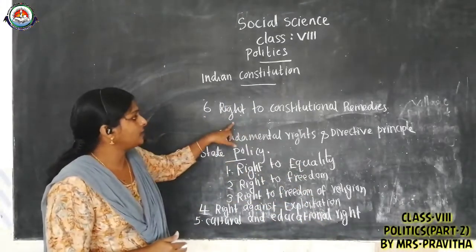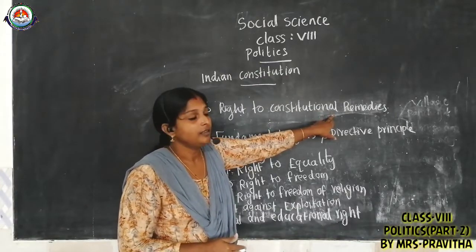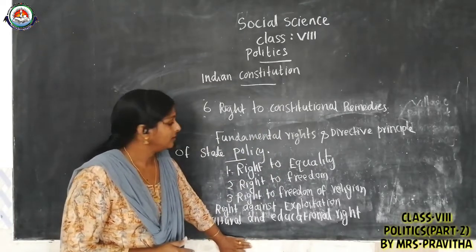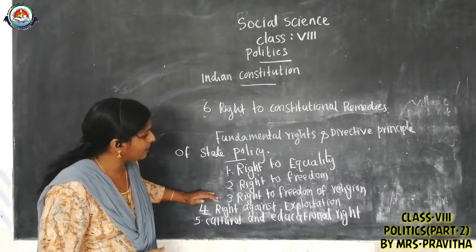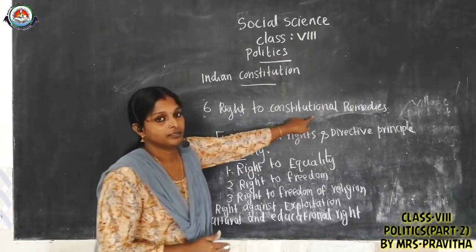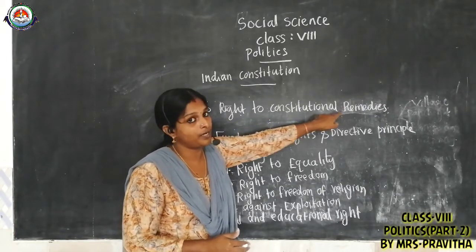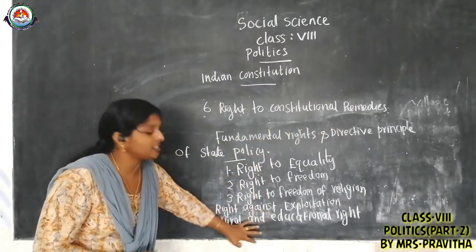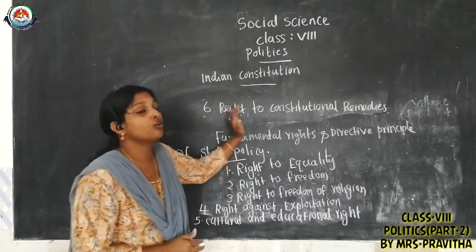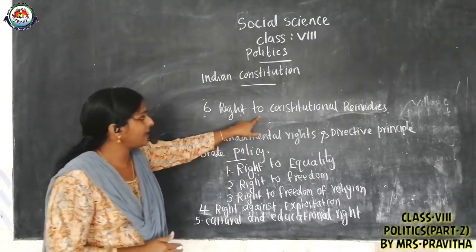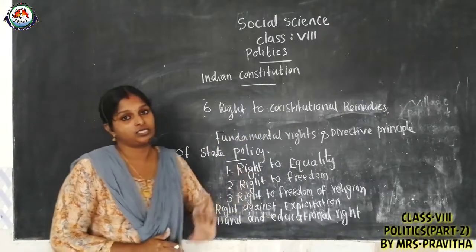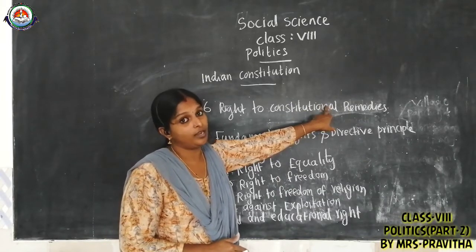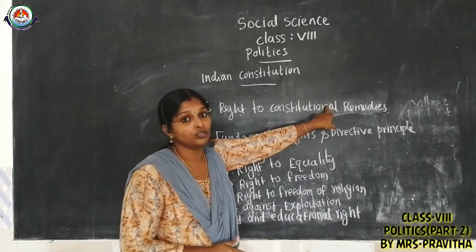Okay, then the sixth one, right to constitutional remedies. This right will protect all other rights. These five rights are protected by this right. What is right to constitutional remedies? You got it, children? It means if any fundamental right is violated, we can approach court. So this right will protect all other five rights. That is right to constitutional remedies. If any fundamental right is violated, we can approach court.